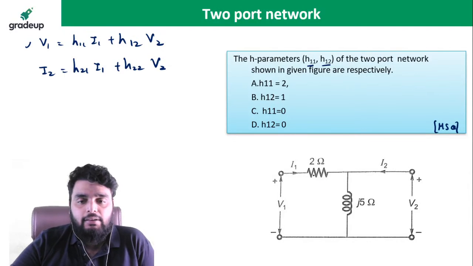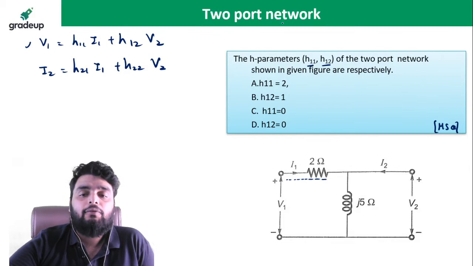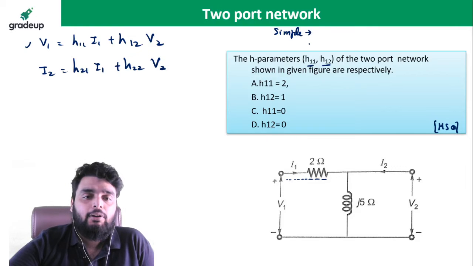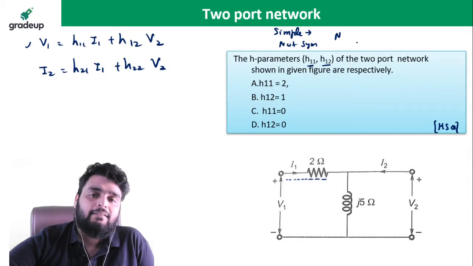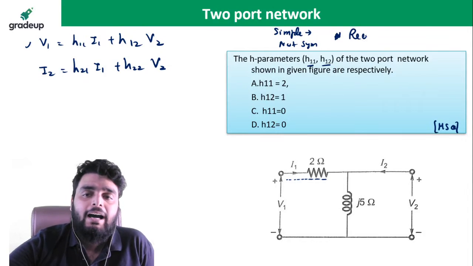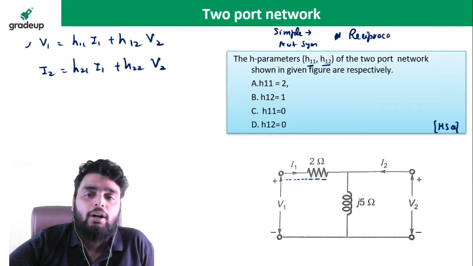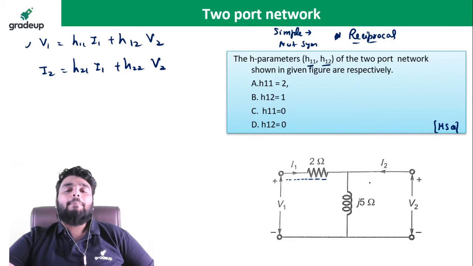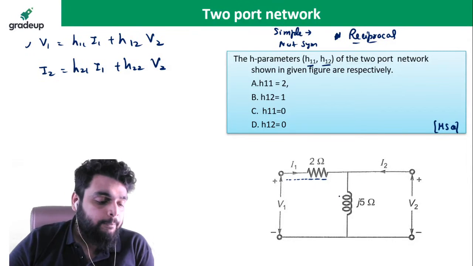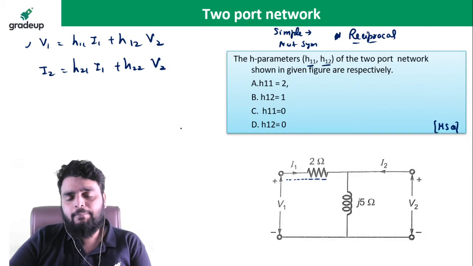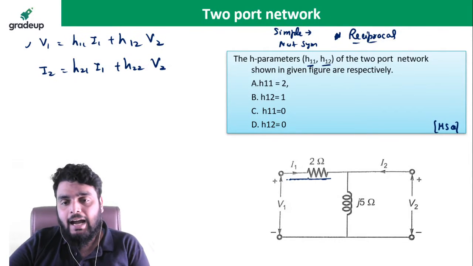So let's see what is given. See very carefully, I1 is going there. First of all, it is a simple network. Okay, no doubt. Next point, it is not symmetrical and not reciprocal. Is this network reciprocal? Yes, the network is reciprocal. Why? Because the network does not contain a dependent or independent source inside it. So this will be a reciprocal network. Okay, so let's see, this is the I1 flowing.